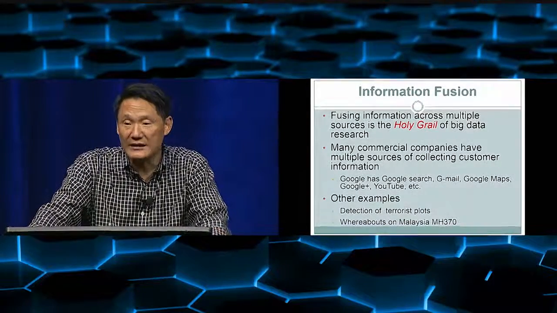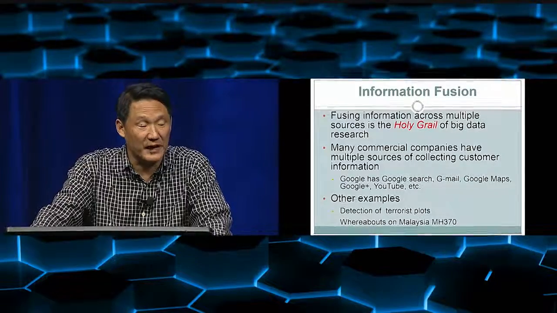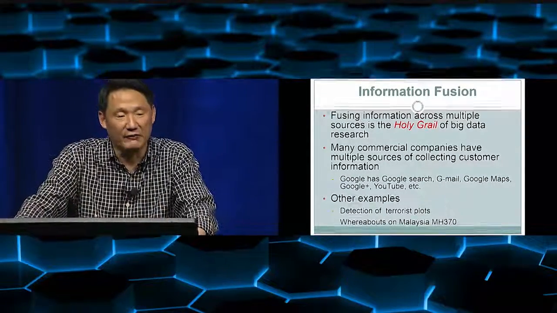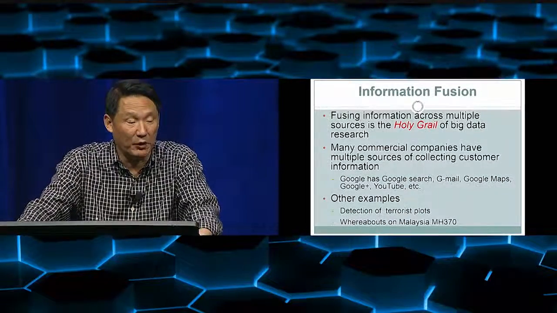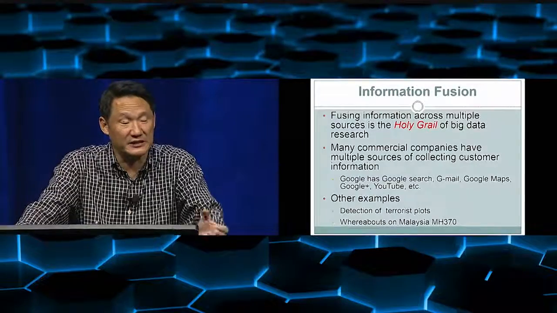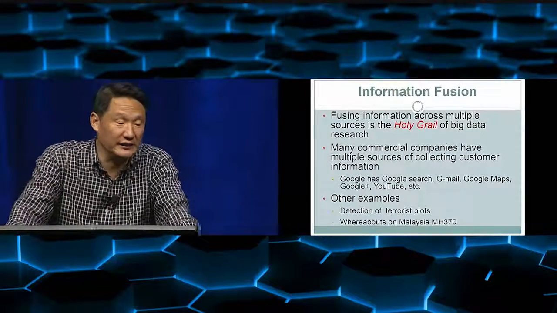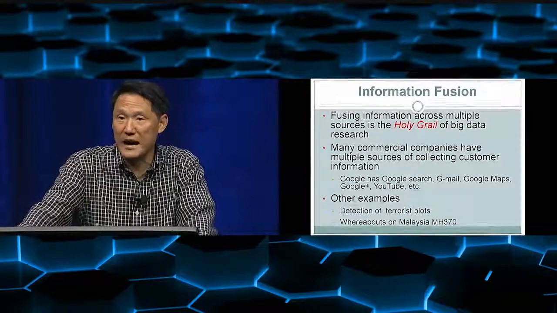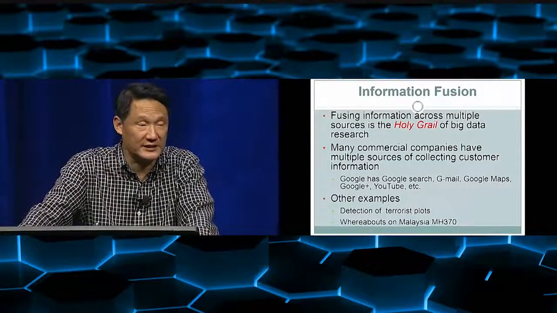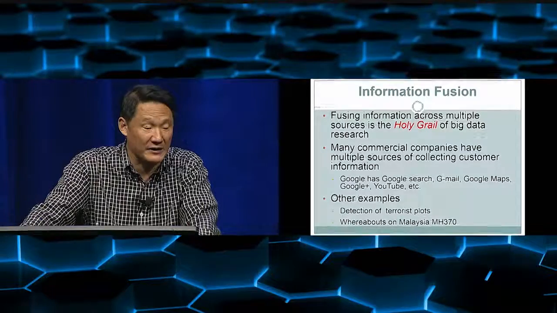If you look at some of the commercial companies, for example Google, they have many different touch points where they can get information about their users. For example, from Google Search, they can get the search log. From Gmail, they can get keywords in the email. From Google Maps, they can get the location of their customer. And from Google Plus, they can also get their friends, right?